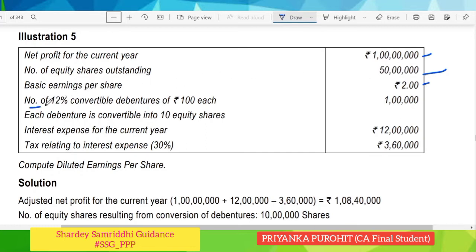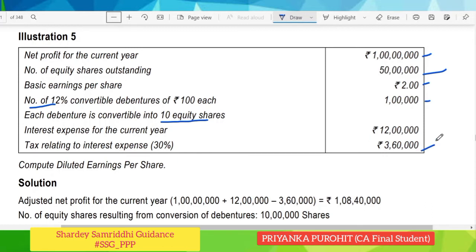Now, the number of 12% convertible debentures of 100 rupees each, this is the number of debentures, so it is 1 lakh. 1 lakh convertible debentures are there. Each debenture is convertible into 10 equity shares. So the number will be 1 lakh into 10, that is 10 lakh equity shares. Interest expense for the current year was 12 lakhs. Tax relating to interest expense at 30% is 3,60,000.